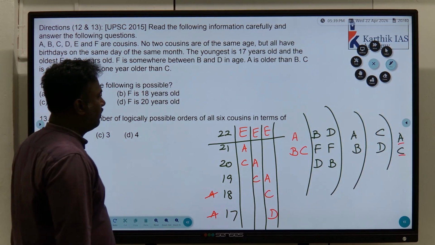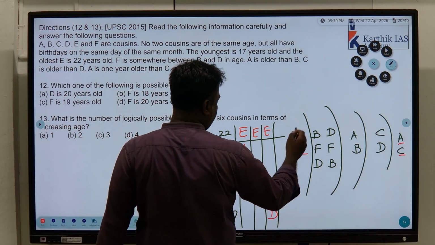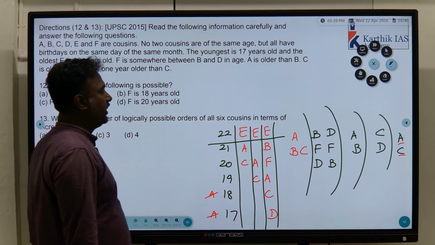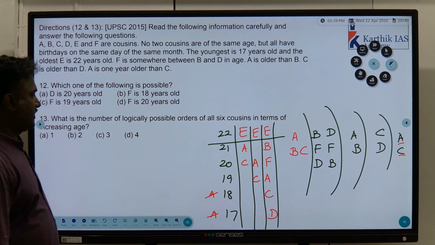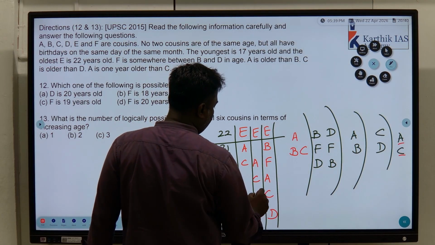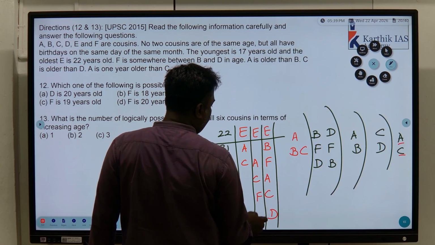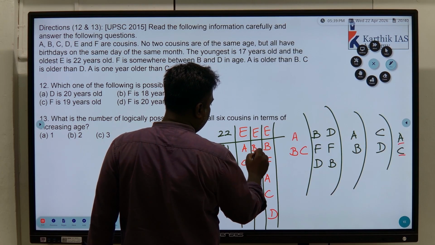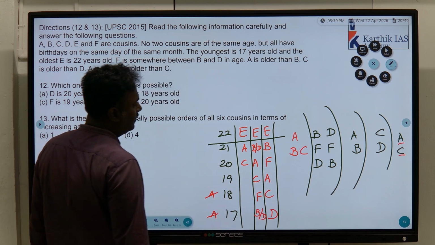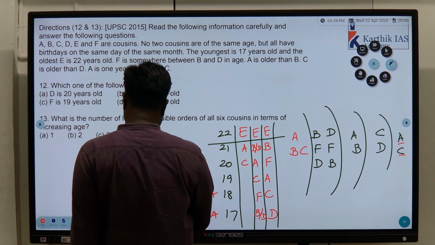Understand? Now B, F, D you have to mention. B and F will come here. F is between B and D, that condition satisfies. F will come here. B and D may come here or here. Oh no, D and B only, not possible. Okay, okay.